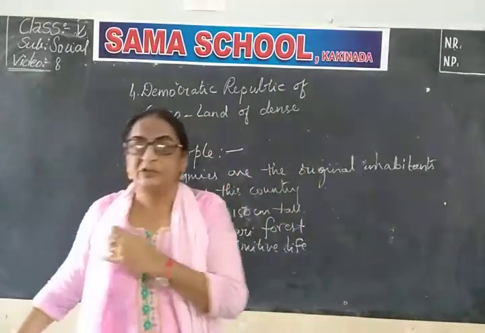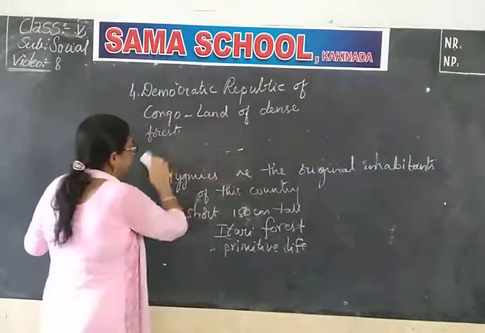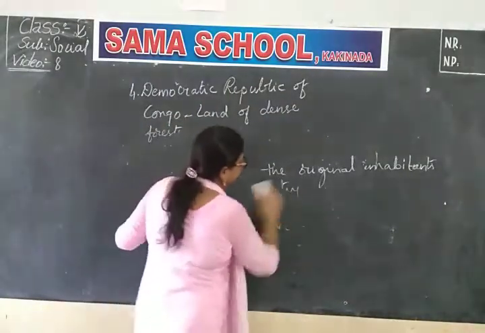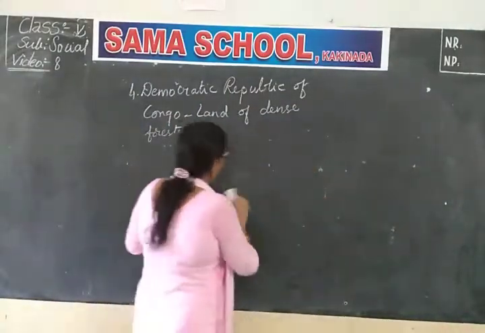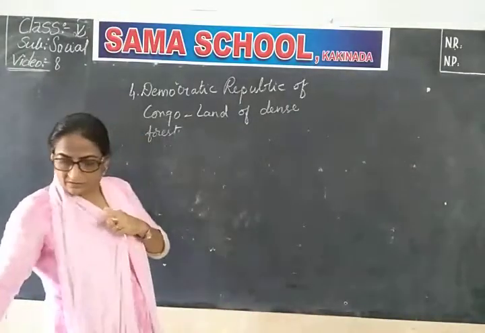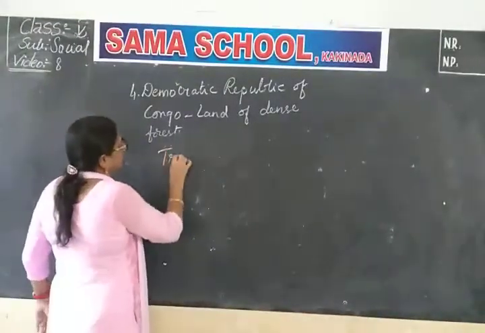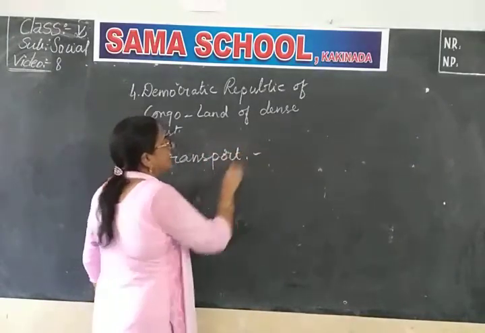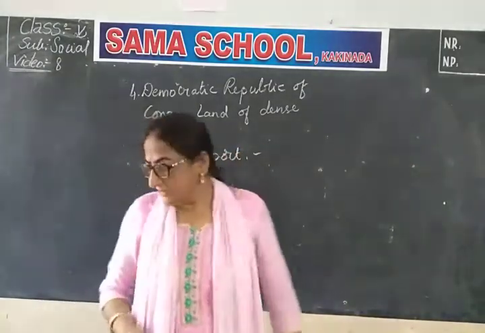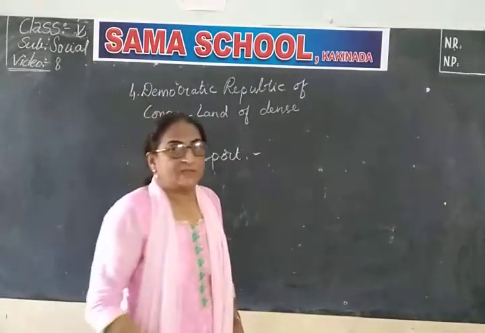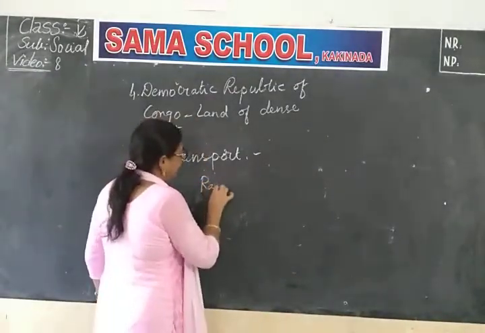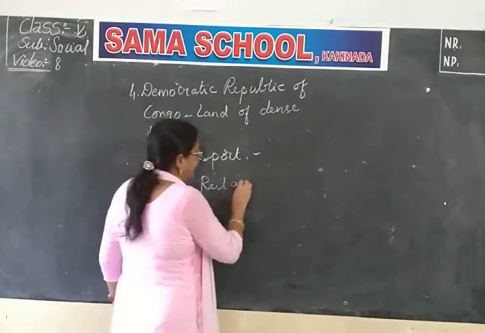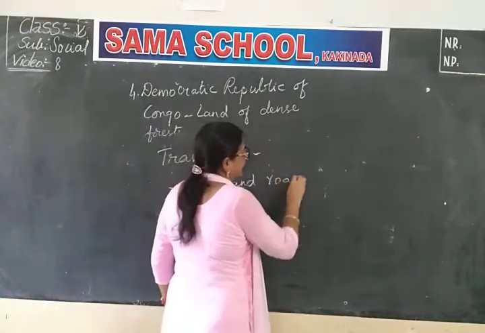Now we will learn about the transport system of DRC. Let us learn about the transport of DRC. Transport means rail and roads, they connect the cities.